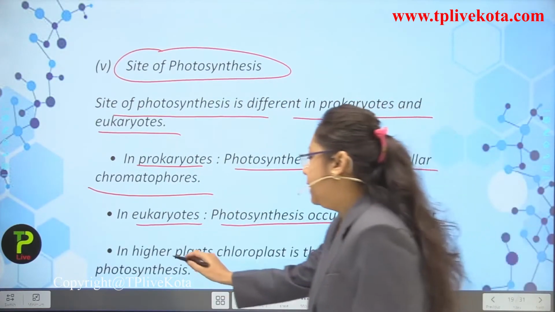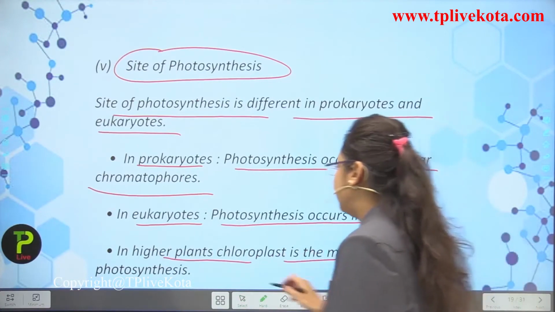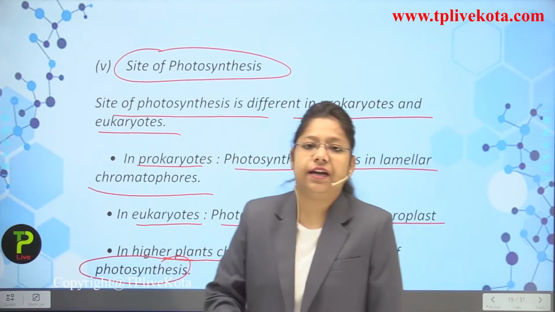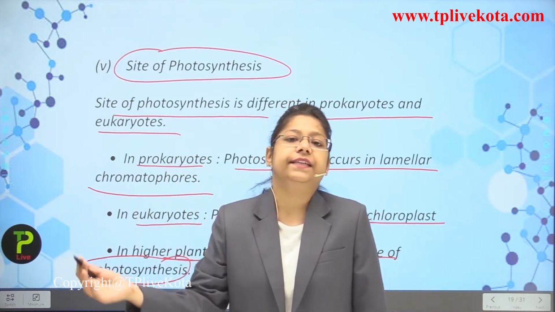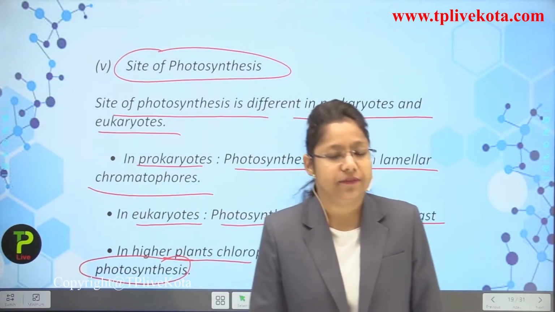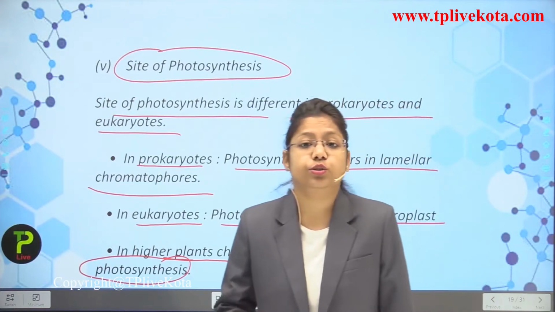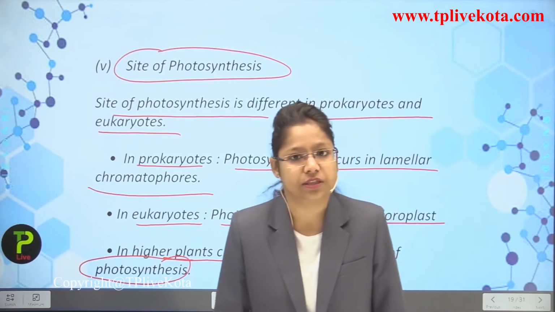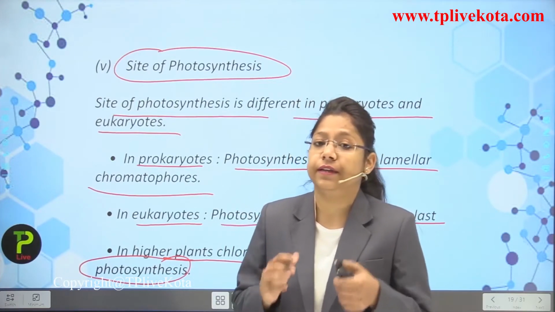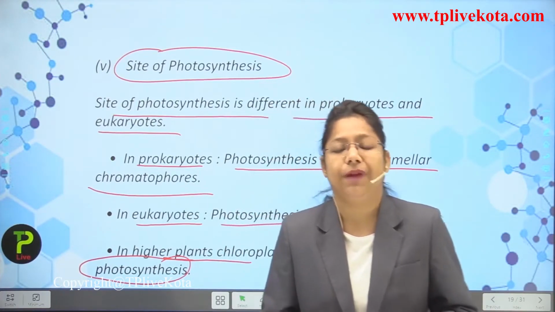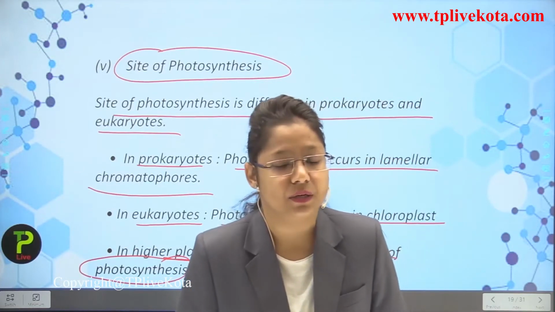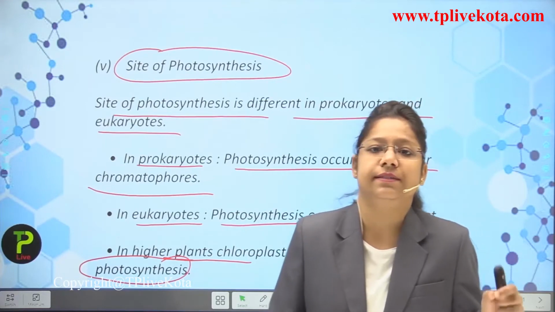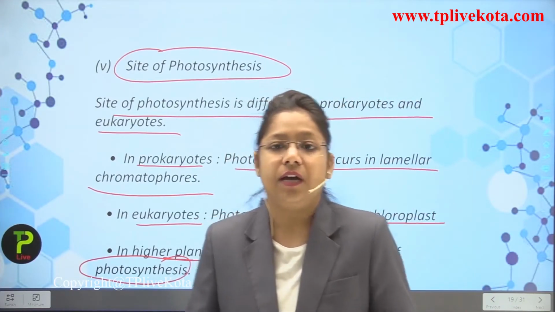Now in higher plants, chloroplast is the main site of photosynthesis. So you can see that there are 2 to 20,000 varieties of plants which are available on our earth. So students, you have to remember this thing. The main site of photosynthesis is just what? The chloroplast, the green pigment, or we can say the green plastid which is present inside a particular plant cell. Now I have told about the location also. It is just present inside the guard cells of a leaf.